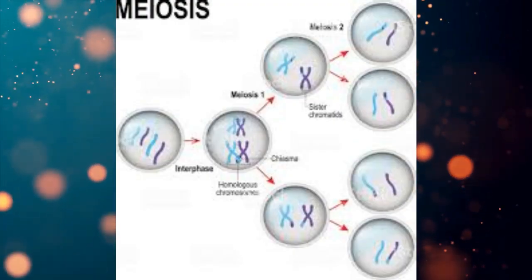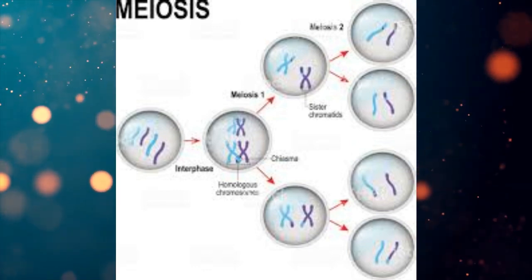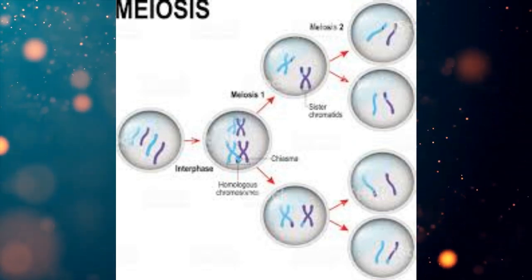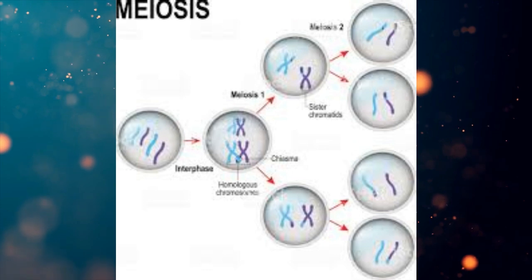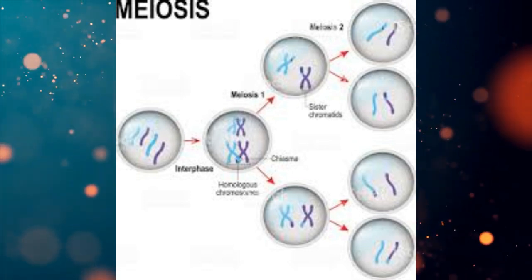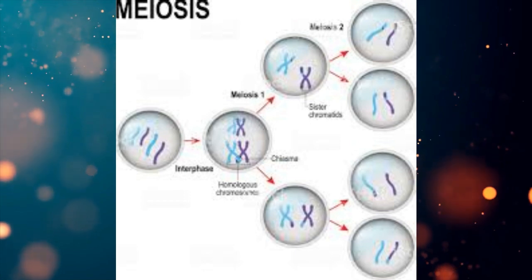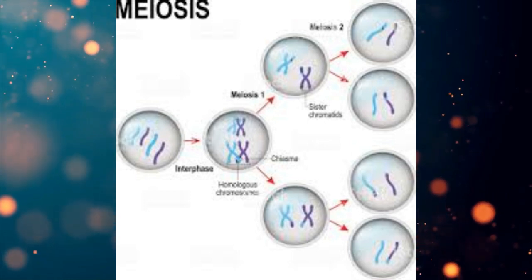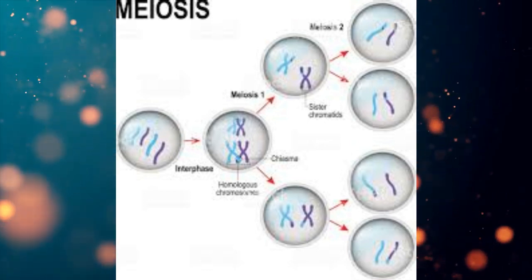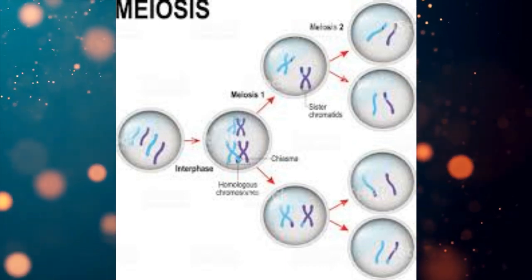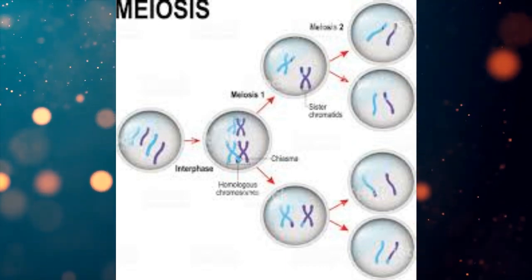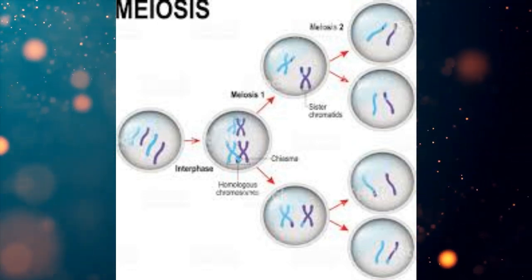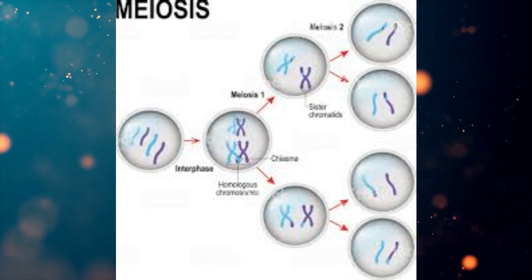As you all know, what is gametogenesis? It is the process of formation and differentiation of haploid gametes, these are sperm and ova, from diploid germ cells by meiosis. Like in previous chapters, we have discussed that meiosis is always linked with gametogenesis. Why? Because during gametogenesis, haploid gametes are produced from the diploid parents. So that's why meiosis is always linked with gamete formation or gametogenesis.